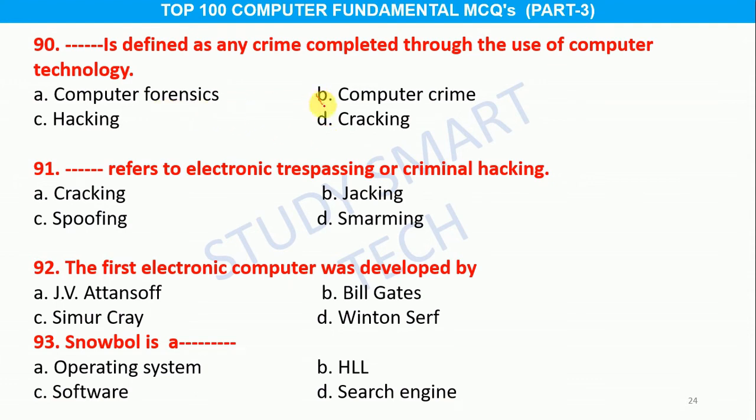Computer crime. Question number 91. Blank refers to electronic trespassing or criminal hacking. Option A. Cracking, B. Jacking, C. Spoofing, D. Smarming, and the correct answer is option A. Cracking.